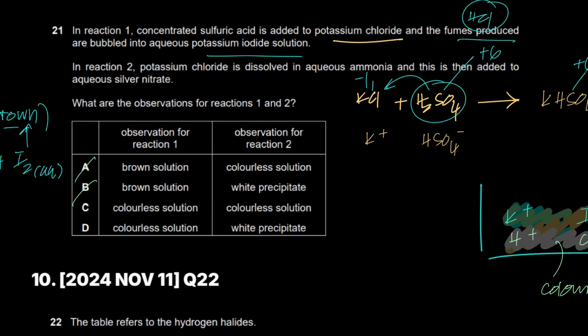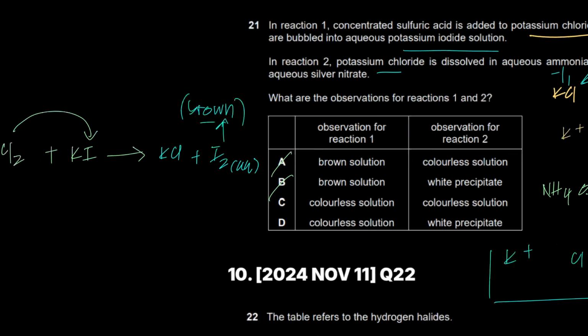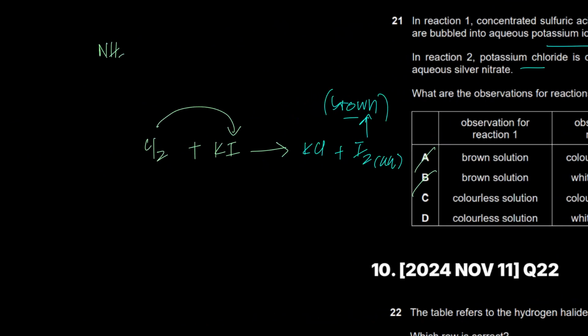In reaction 2, potassium chloride is dissolved in aqueous ammonia. Okay, potassium chloride is right here, K+ and Cl-. It is dissolved in aqueous ammonia. Aqueous ammonia is basically ammonium hydroxide. Ammonia gas added to water gives you aqueous ammonia.